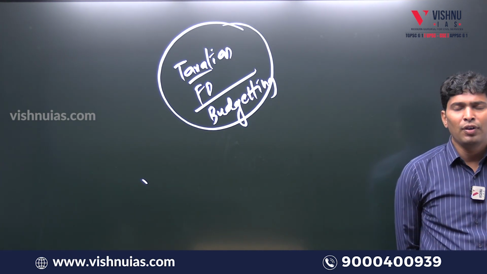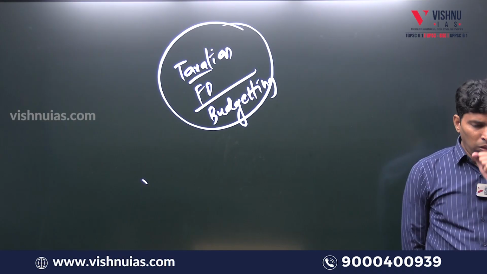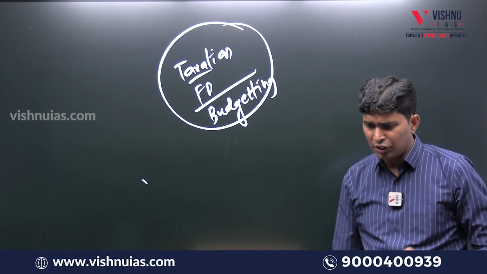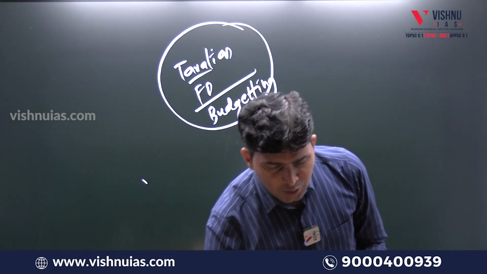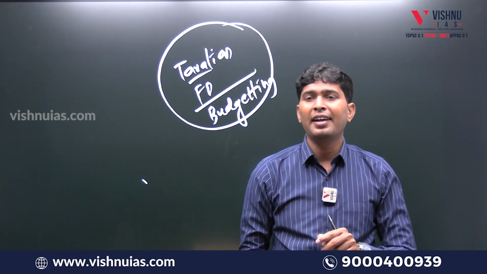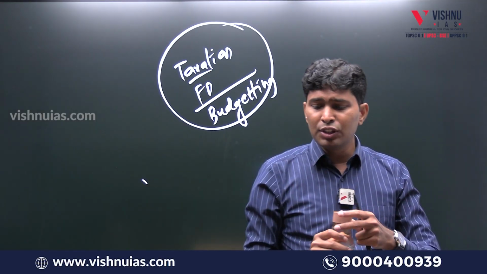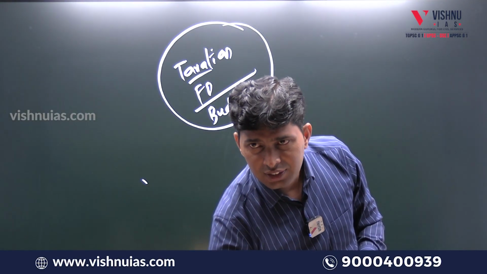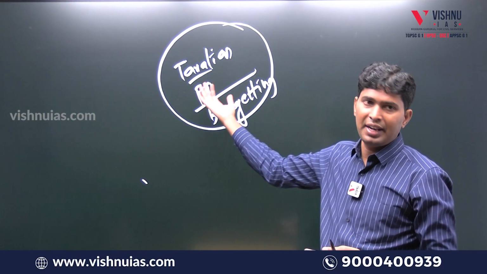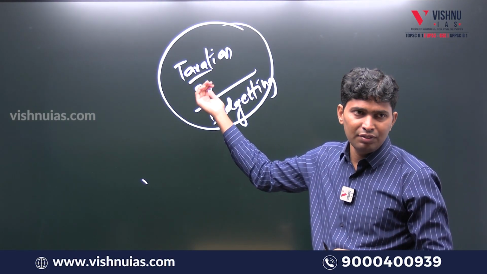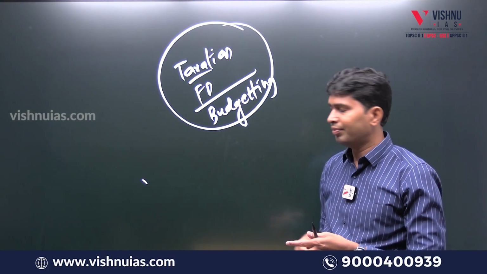Carefully, what an aspirant is supposed to do: apart from knowing the definitions, the aspirant is also supposed to know the current data from the year in which you are writing the exam. Which year's budget and economic survey data, the relevant data we also have to take. That is called taxation, fiscal policy, budgeting.